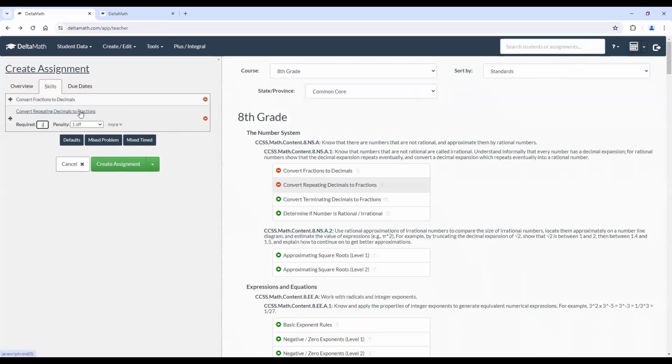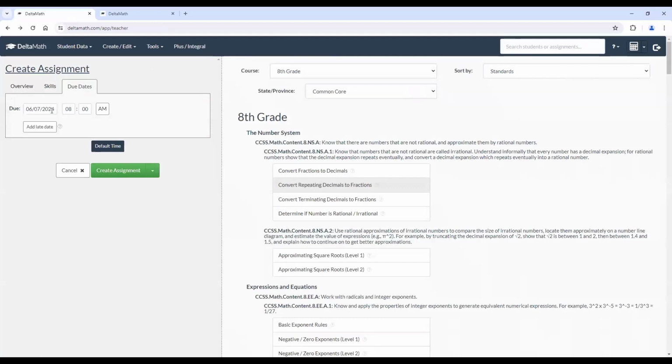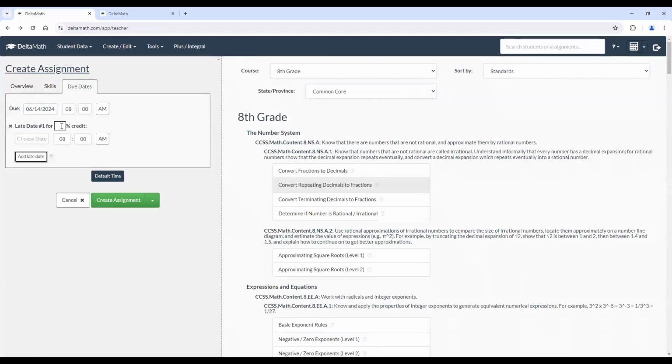And once we've picked out our skills, we can go ahead and assign our due date. You can pick a date and time. You can add a late date. So if a student does not turn in the work by the date that you put, you can take off some points for the tardiness and choose a new date that students can turn this in for partial credit. So that's also nice to know, that students can get some partial credit on this, even if they don't turn it in on time.